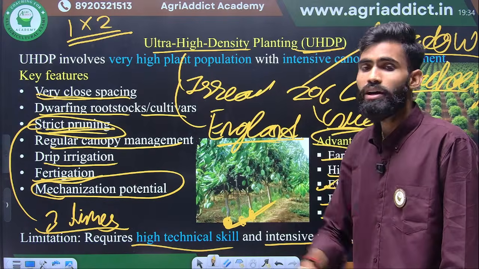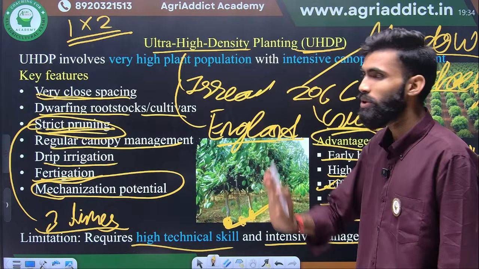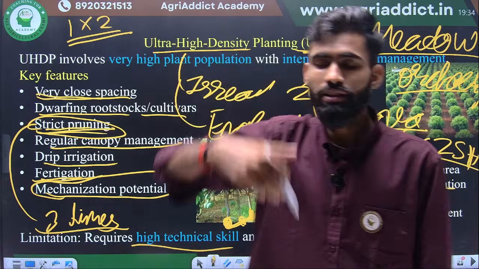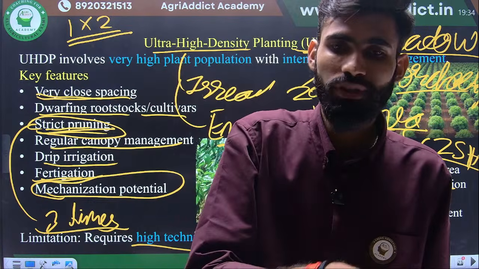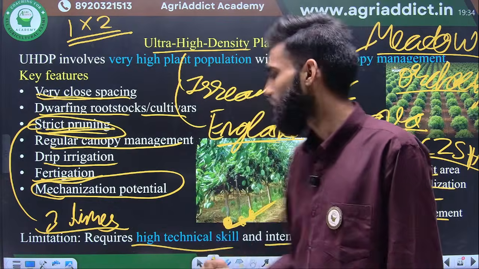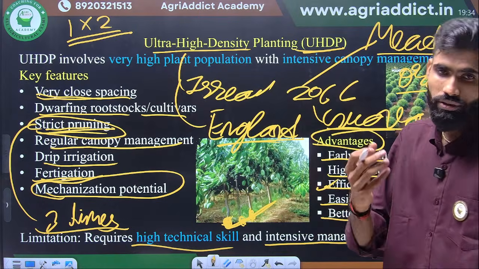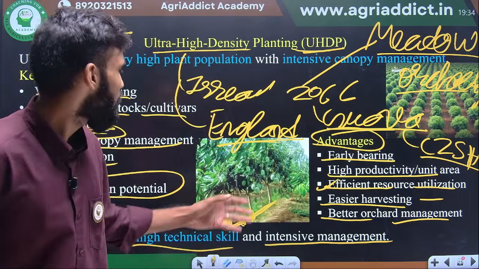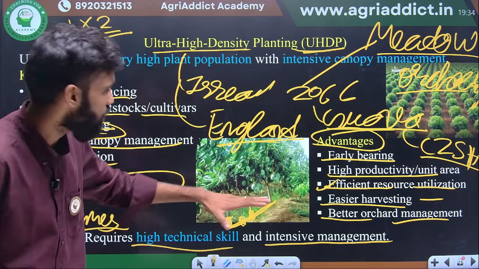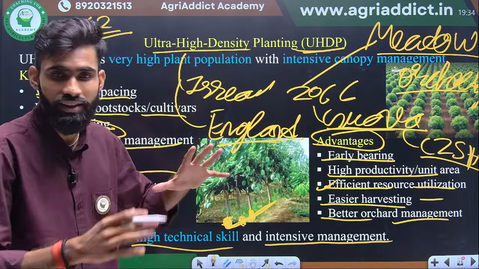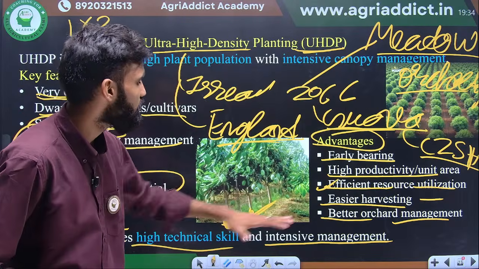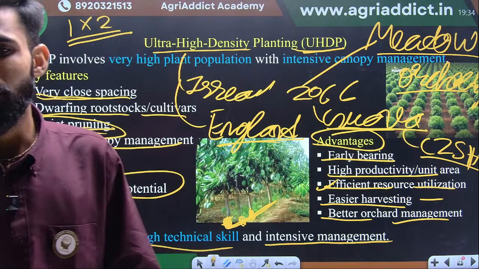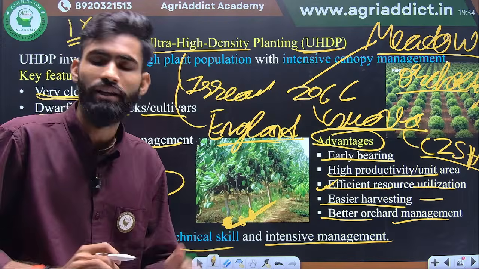Next one is the light interception. Here the canopy management will be very strong and high density, then all the sunlight which you have exposed in the orchard will be taken up by the plant. So the resource, because sunlight is the important resource in your orchard. Next thing, here the weed management will be there because it is always a mechanized condition, you can't go on this side, this side, this side, so there will be very less weed. तो वो आपका वीड से जो भी हर्बिसाइड वगैरह था वो कम हो गया.